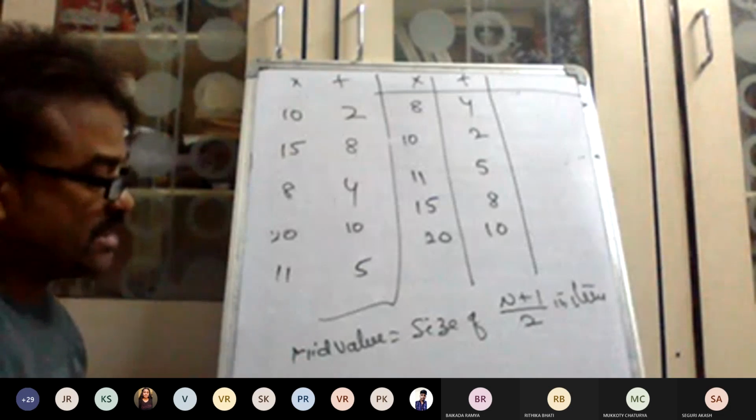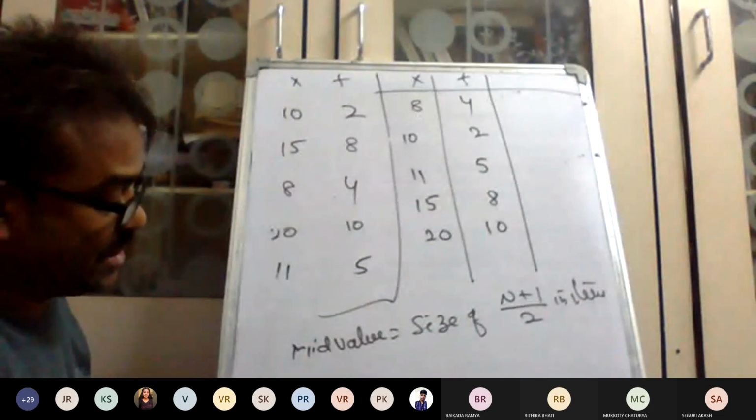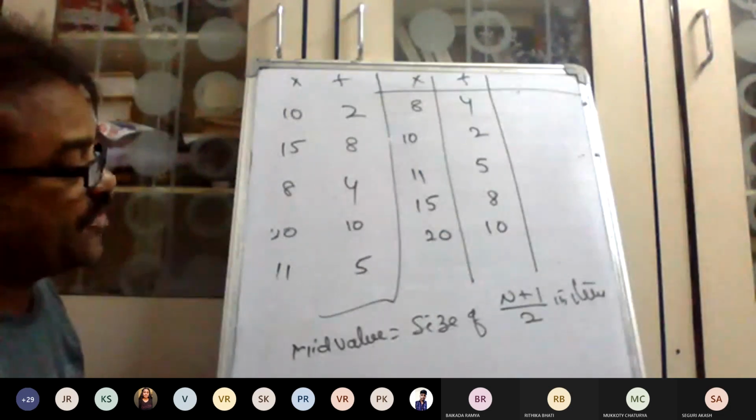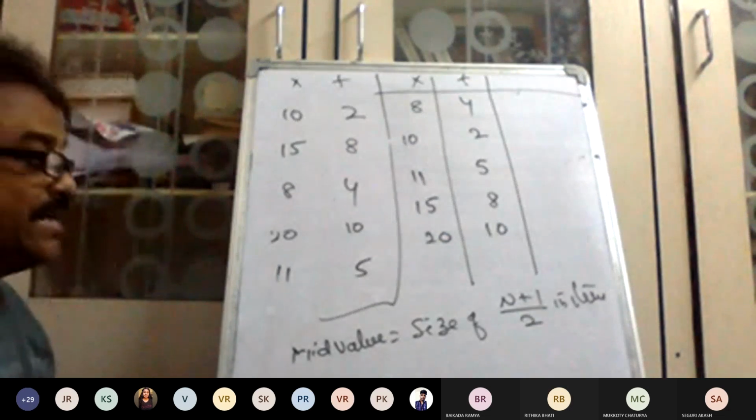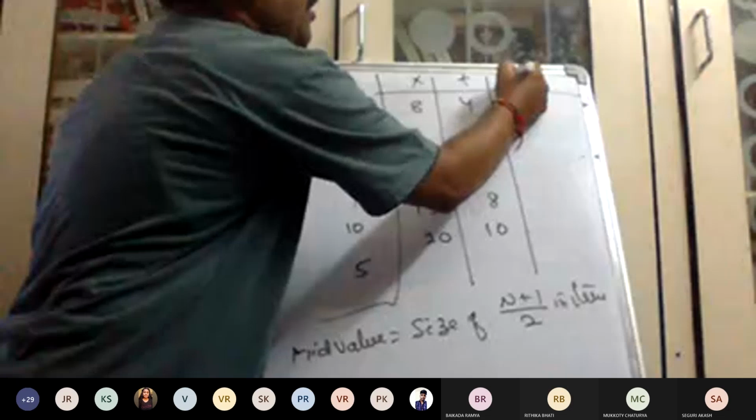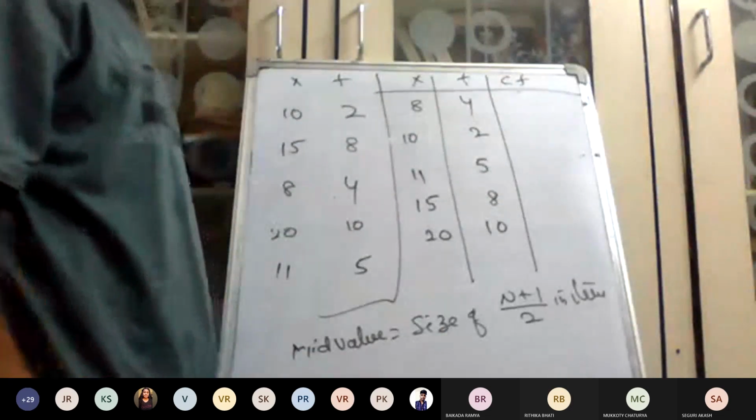The formula for calculation of the mid value in case of the discrete series: size of (n plus 1) divided by 2 the item. Here you have to do one more step, the cumulative frequency.